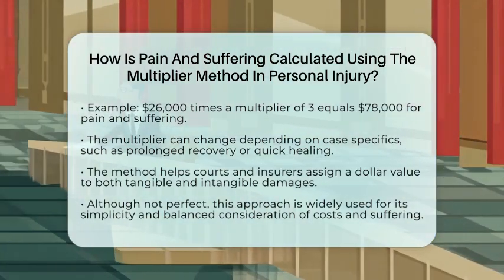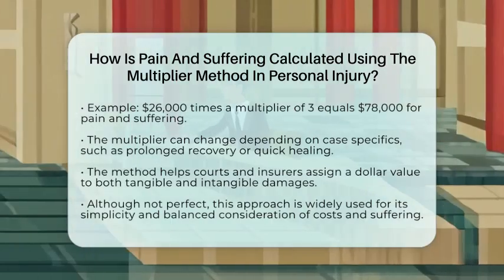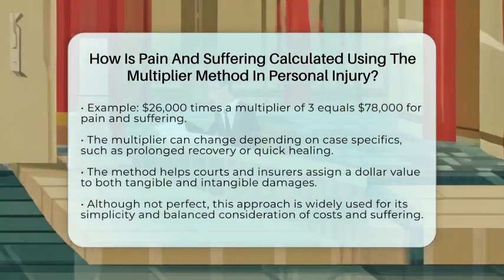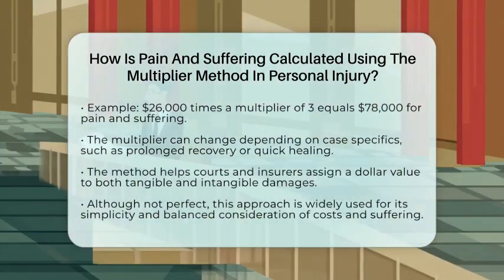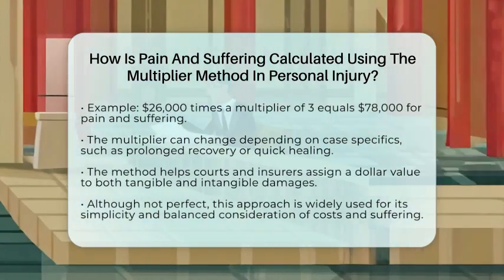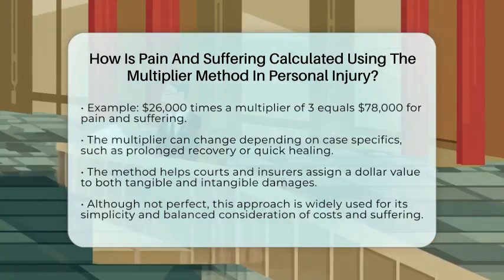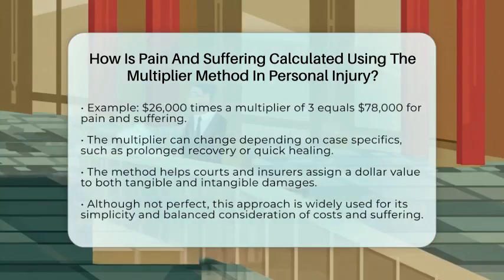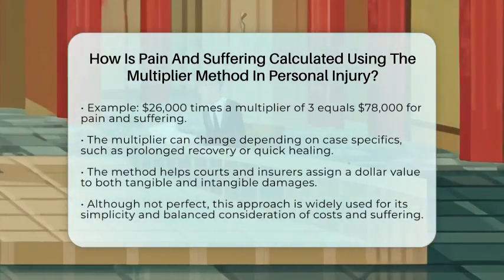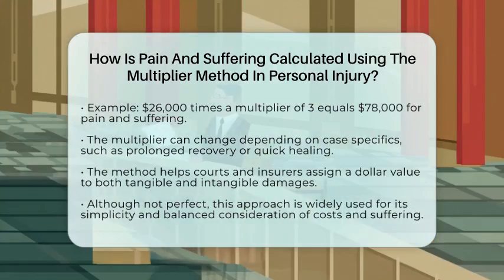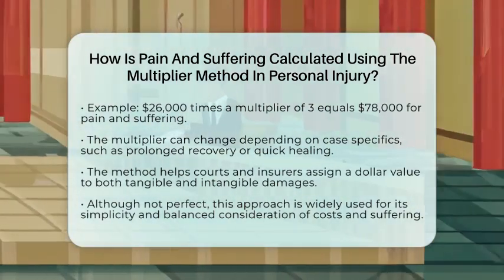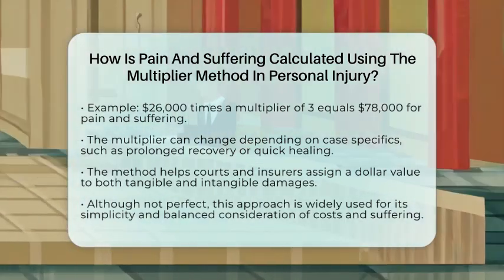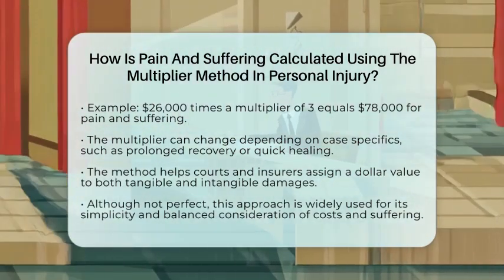This approach helps balance the tangible costs like medical bills with the less tangible suffering you endure. It provides a straightforward way for courts and insurance companies to estimate fair compensation. While it is not perfect, it is widely used because it considers both the financial and emotional toll of an injury. So, in essence, the multiplier method takes your economic damages and multiplies them by a number that reflects how badly the injury has affected your life, giving a clear figure for pain and suffering damages.